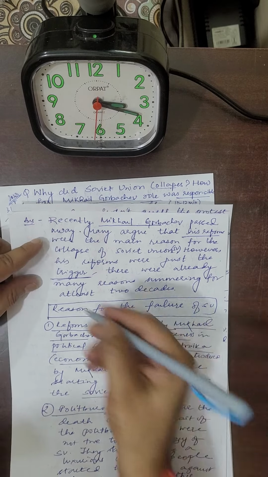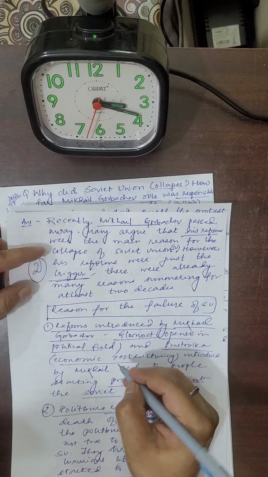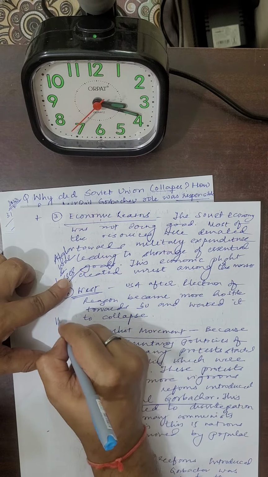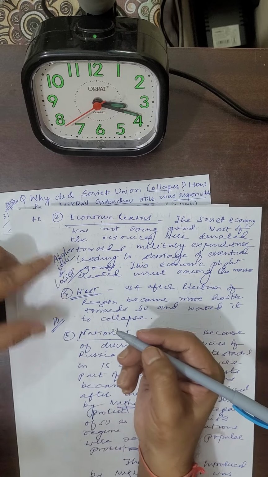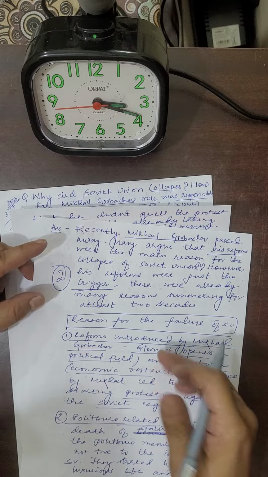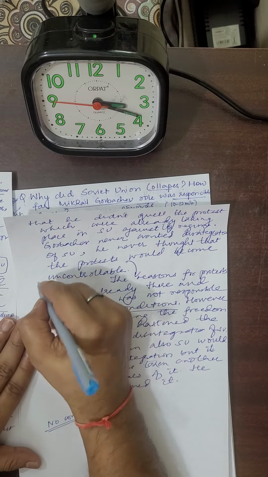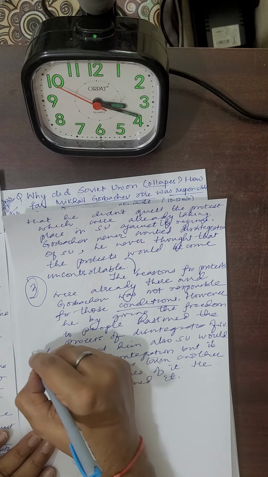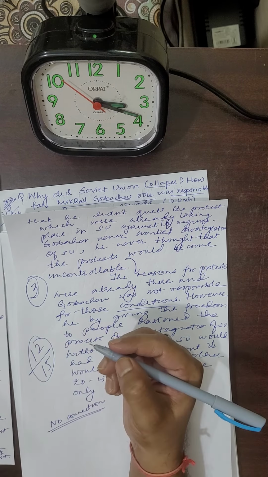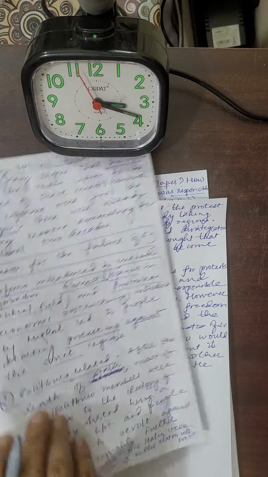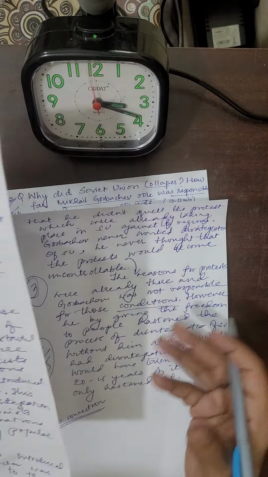In the introduction you can get 2 marks, then for the 5 points you have written here you can assume 8 to 10 marks, and then for how far Gorbachev was responsible you can easily get 3 marks. So out of 15 you can easily get 12 marks, because 2 marks for each point you will get. So this is how you have to write the answers.